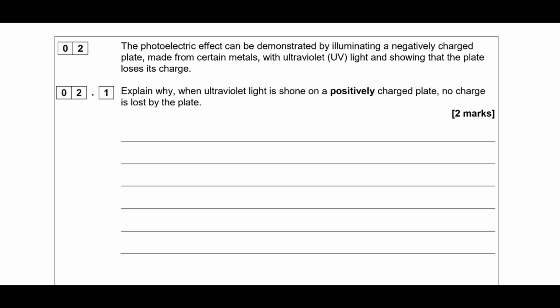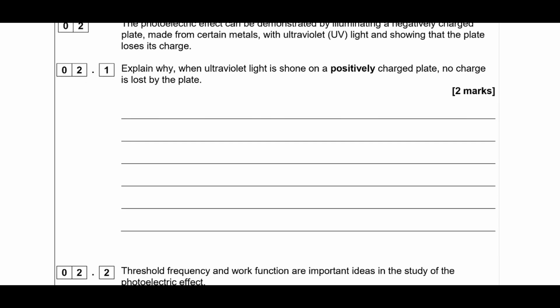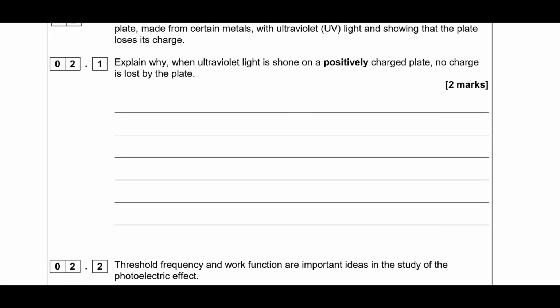So we are going to have a look at the photoelectric effect. So we can demonstrate that using ultraviolet light and certain types of metal, and we can show that the plate loses charge. So explain why when ultraviolet light is shone on a positively charged plate, no charge is lost by that plate. So this is essentially asking you about the stopping potential experiments.